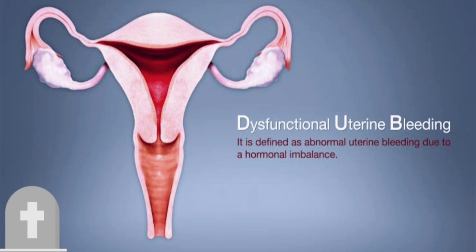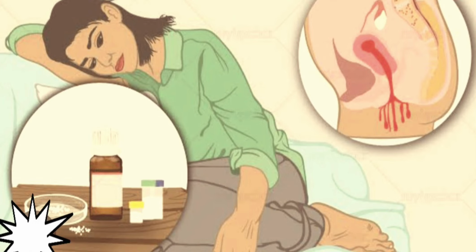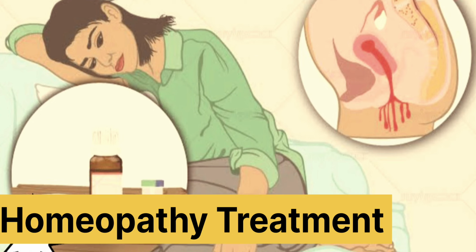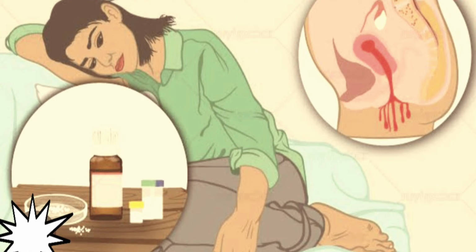So, homeopathy medicines for abnormal uterine bleeding. Homeopathy offers excellent scope in the treatment of dysfunctional uterine bleeding. It offers a more holistic approach to the treatment. Homeopathy is a much safer and better mode of treatment in patients who cannot tolerate the ill effects of hormonal treatment. It does not cause any unwanted side effects.